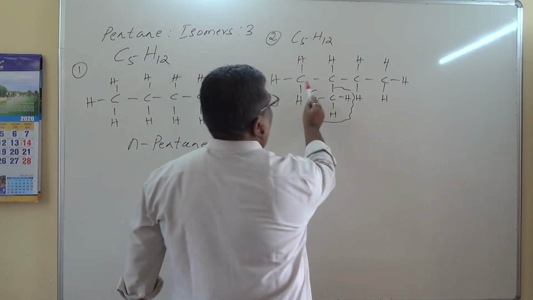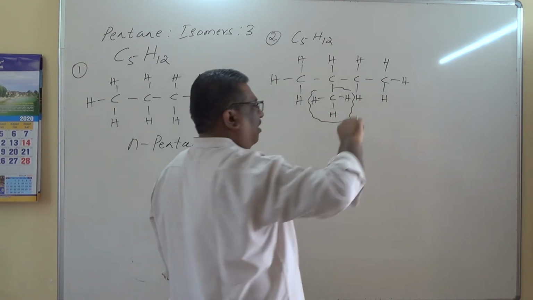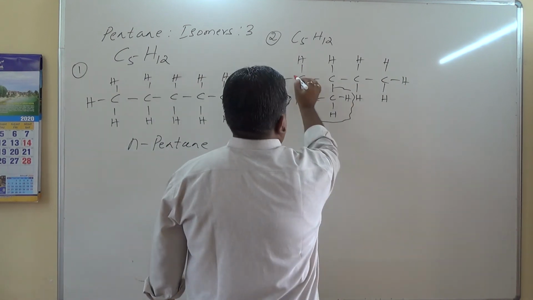Longest chain: 1, 2, 3; 1, 2, 3, 4; 1, 2, 3, 4. In all possible ways, you have to count the possible longest chain. So this is the parent chain.